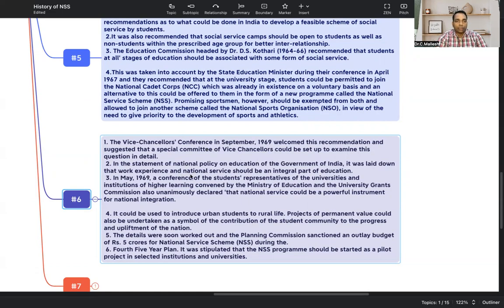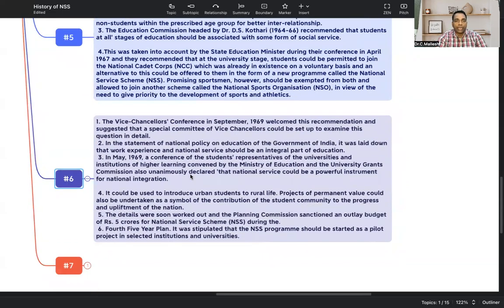In the statement of national policy on education, Government of India, it was laid down that work experience and national service should be an integral part of education. That must be there inside education. They insisted that these must be included in the educational policy. Now, in the National Education Policy 2020 also, a lot of points are included like this.